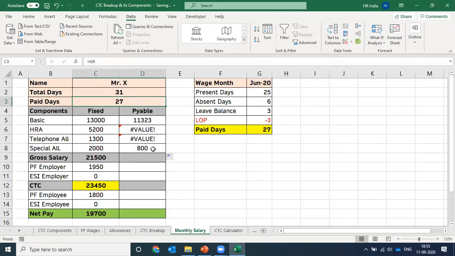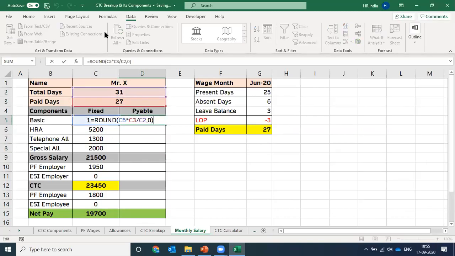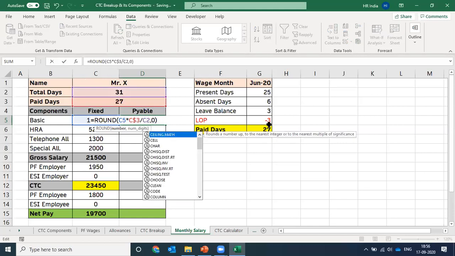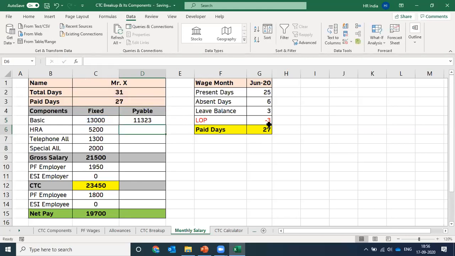But we are getting an error over here. Why so? The error we are getting is because of these two cells. When we drag the formula, these cells also get moved. So we do not want to move these two cells. We want to fix these cells whenever we drag. So for that purpose, what you can do, you can just enter the dollar sign over here and dollar sign, press enter. And now let's try to drag it. Done. This time we have not got any error.